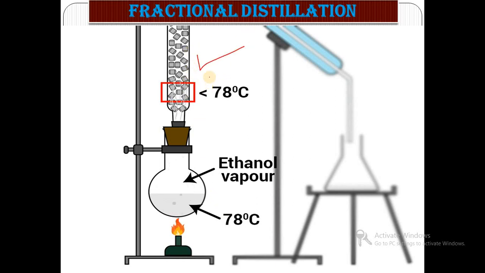Due to the fractionating column, vapor takes a long time to pass. Ethanol is more volatile, so its vapors pass first, and after that the vapors of water pass and are collected in the receiver. So this is the fractional distillation technique.